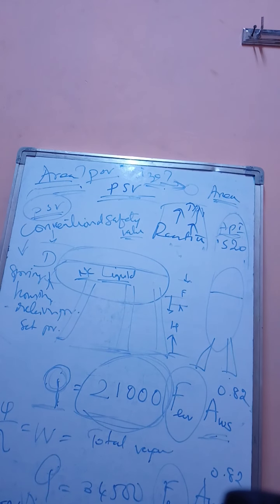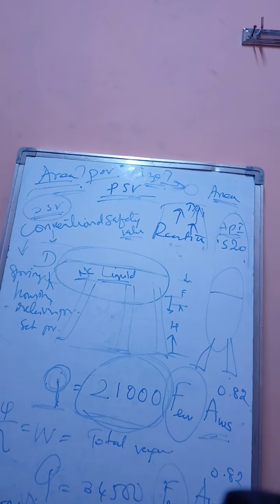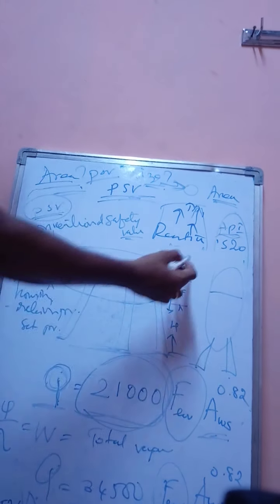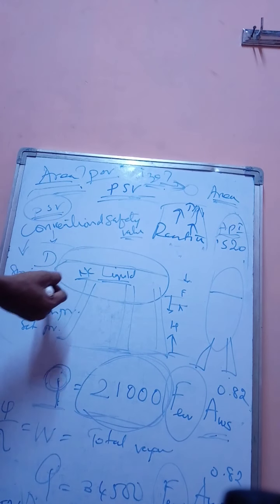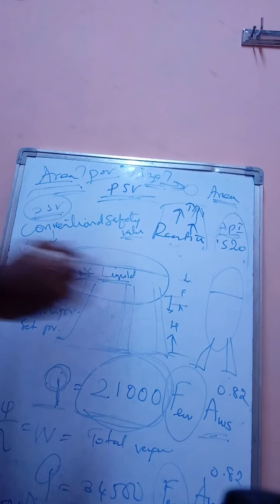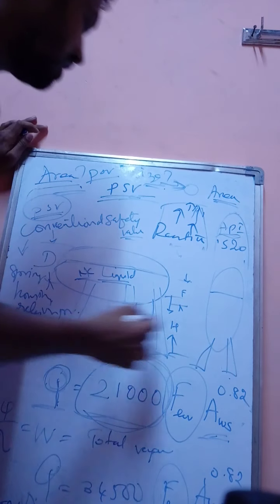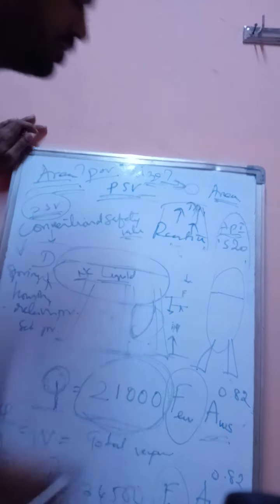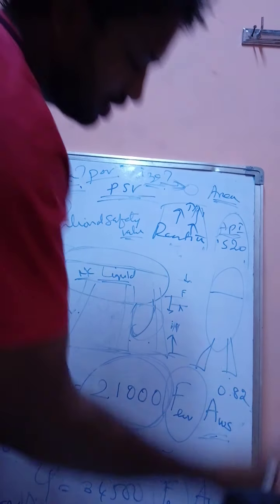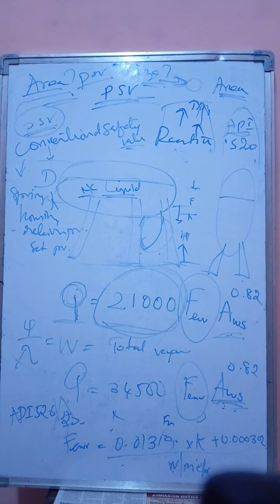So you can calculate by using this formula also. And afterwards we will go for A_WS, how to calculate this wetted surface area. Before we go for that, for this wetted surface area we need all the parameters: the dia, the initial liquid level, and the effective liquid level, the effective head, if it is having the boot. We forgot this also. What if the vessel is having the boot? The head will vary based on the boot height and dia also. So we need all these parameters to calculate this wetted surface area. Okay, now we will calculate the A_WS.